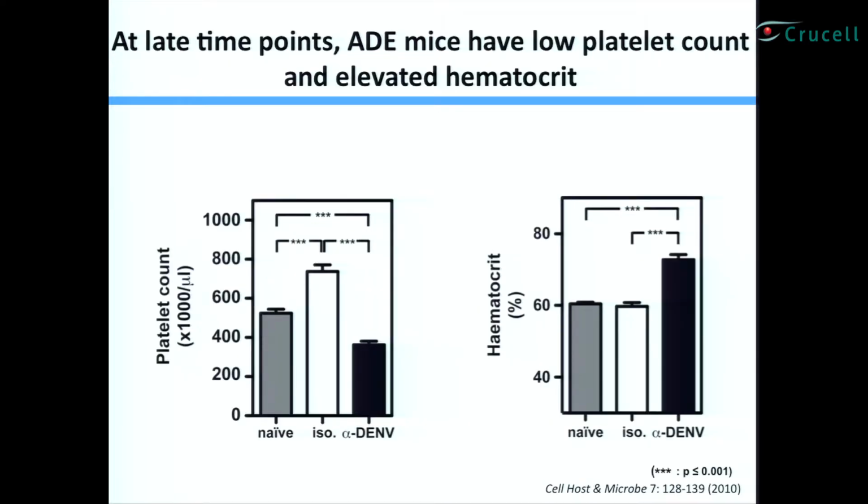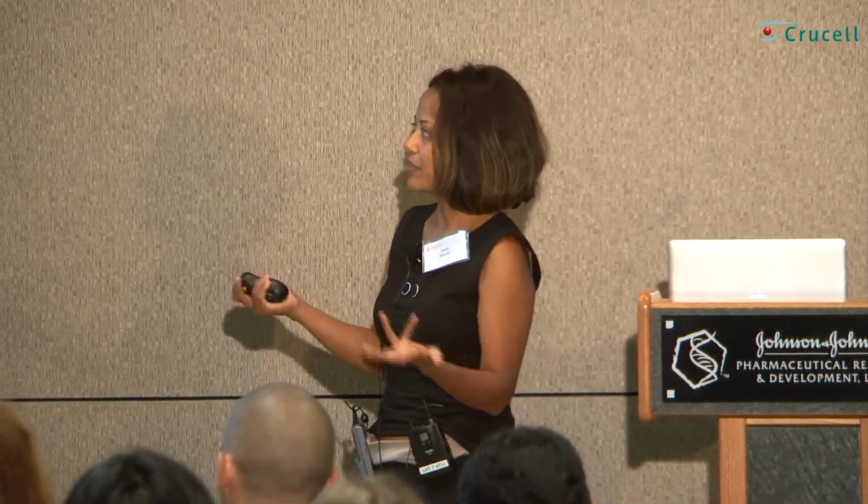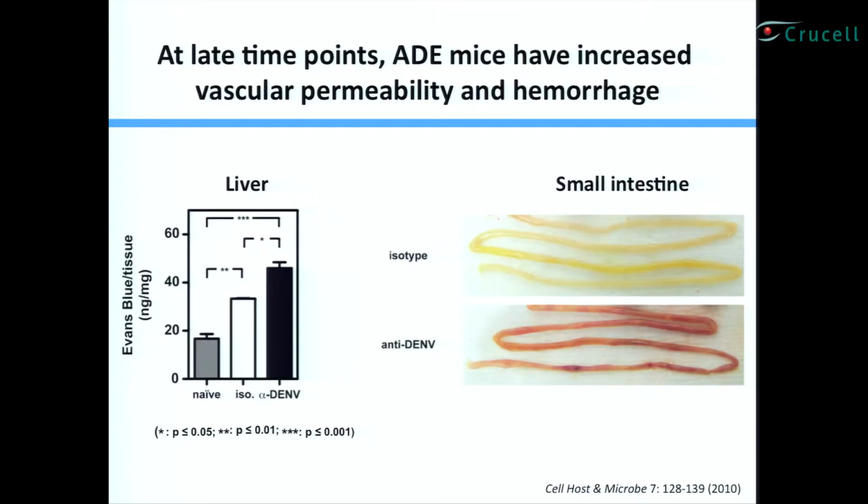Another key aspect in humans with dengue disease is that they have low platelet count and elevated hematocrit. And sure enough, in our mice, these ADE mice, as compared to the non-ADE control mice, have low platelet count and elevated hematocrit. And of course, remember I made a big point about the hallmark being the vascular leakage, and we performed a standard vascular leakage assay in the animal model.